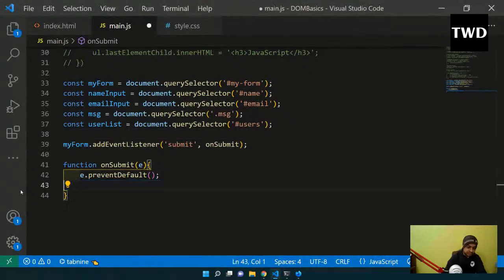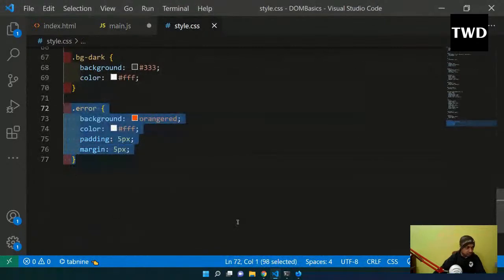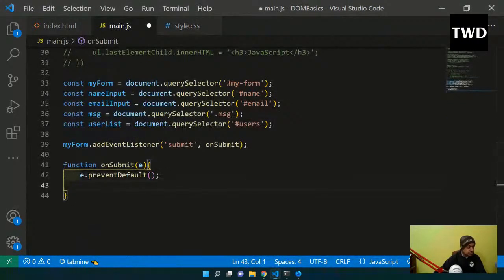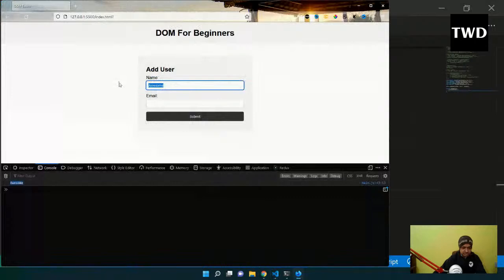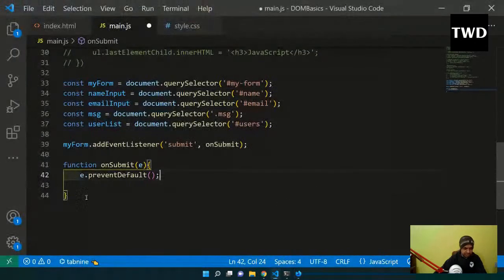So we remove it. And there's one more important thing: there is a .error class for error cases, which we are going to add. It will give us a nice error, because we are going to do a minimum validation also. So what validations are we going to do? The first thing is that I don't want the user to just submit an empty form. So we are going to learn a bit about validations also. I don't want someone to come here, click and submit with empty strings. When they submit this empty form, they should get an error message.